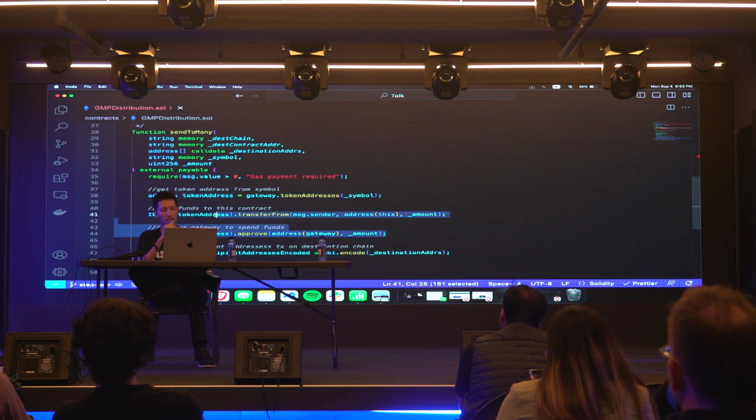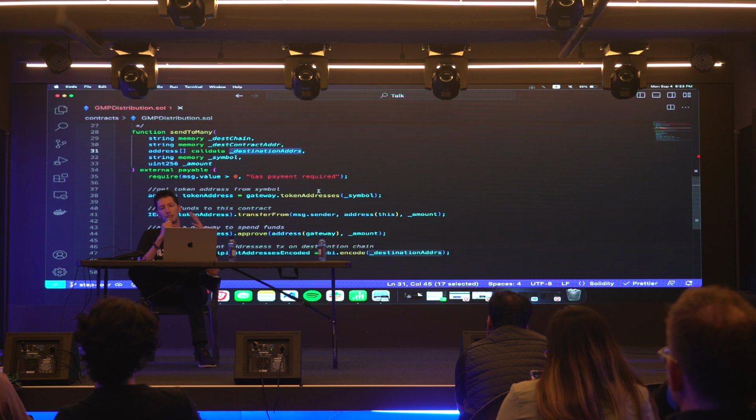Then, these next 2 lines are some standard ERC20 functionality. We transfer the funds from myself to this contract. We then approve the gateway contract to handle this token on behalf of us. Then we encode this third parameter, destination addresses, which I promised I would return to.